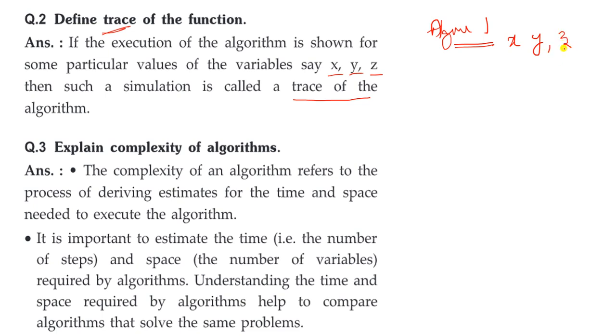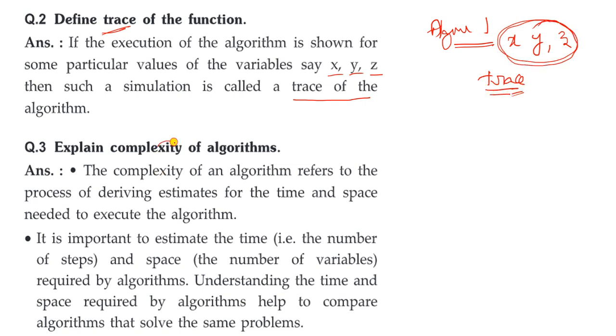For these variables some values will be there, and some execution time will be there. So the execution of the algorithm for these variables is nothing but the trace. I repeat the statement: the execution of the algorithm for these particular variables. How much execution time these 3 variables take to execute, that is nothing but the trace.